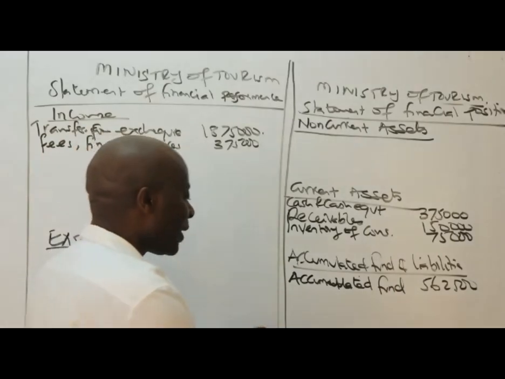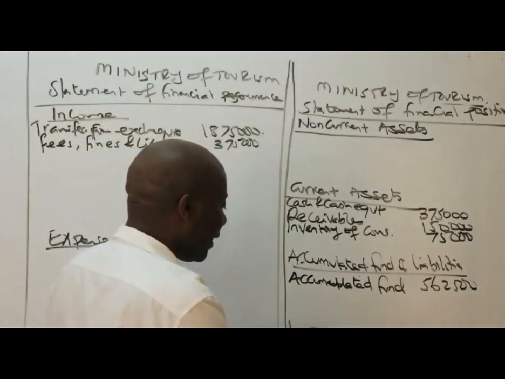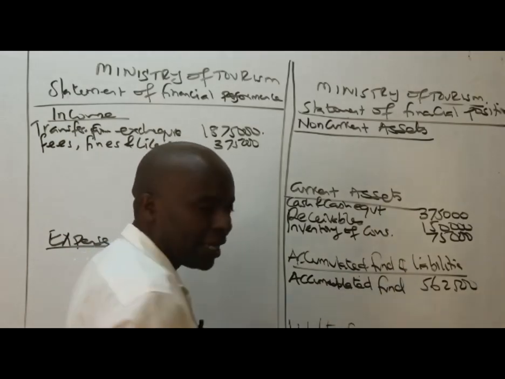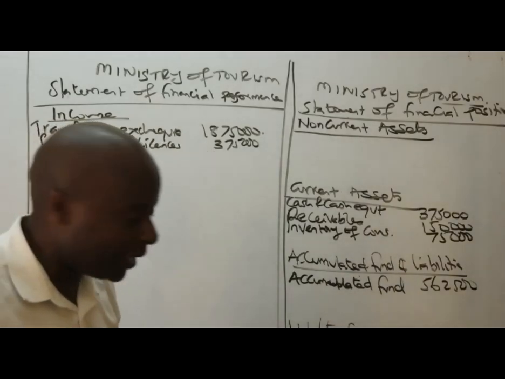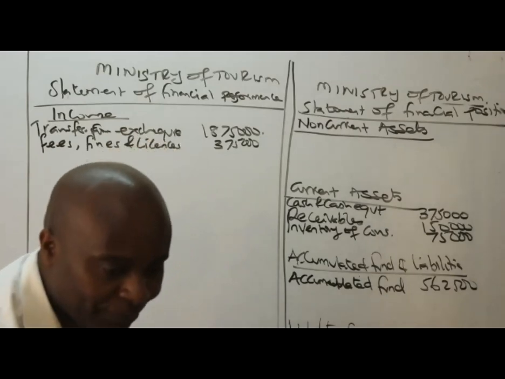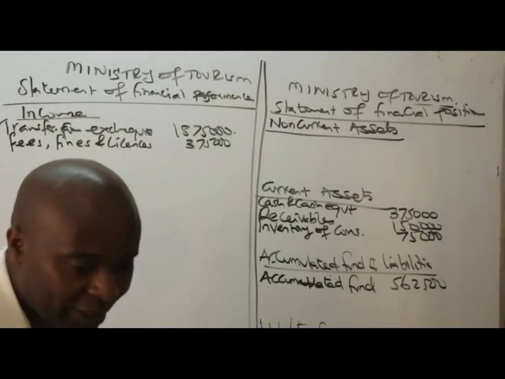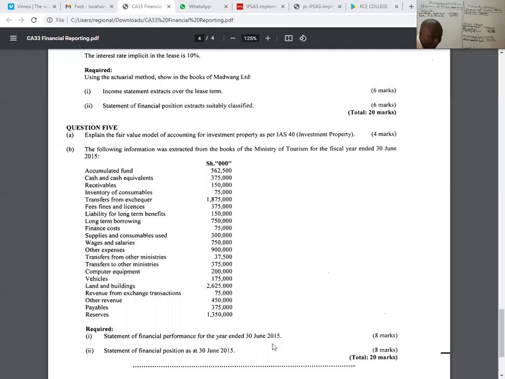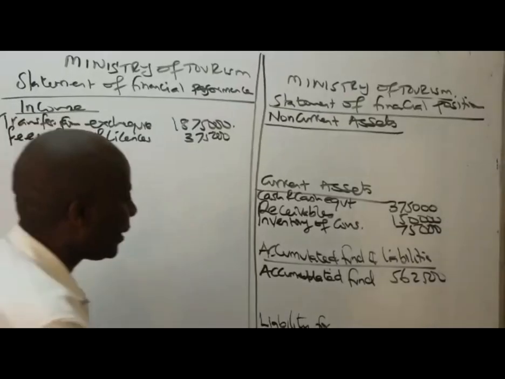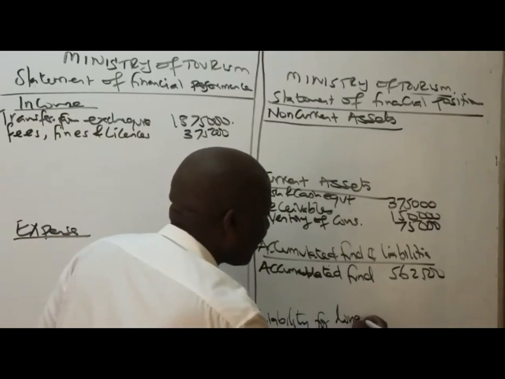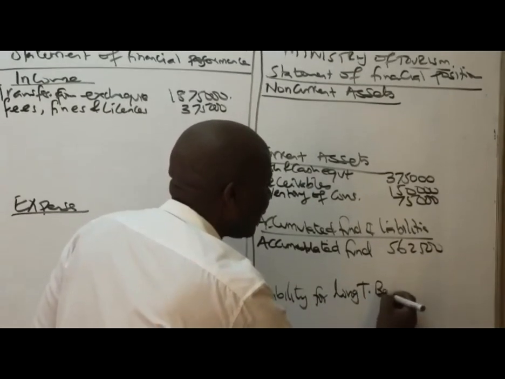So we start with the first liability there. The next one here is liability for what? Long-term benefits.